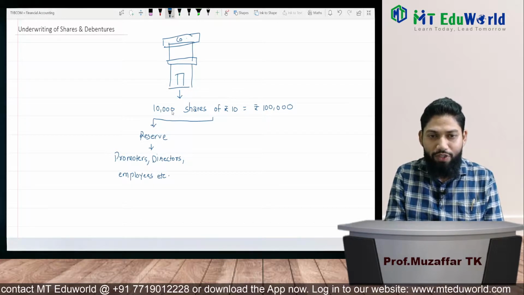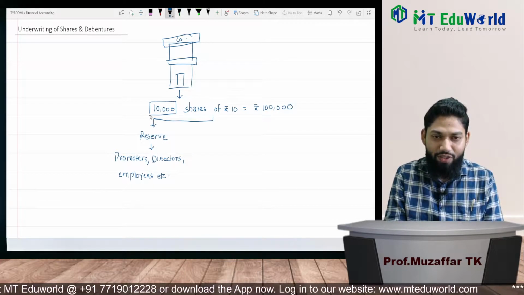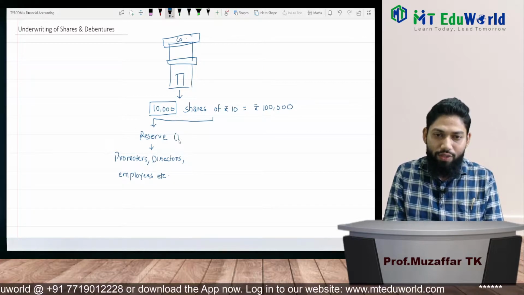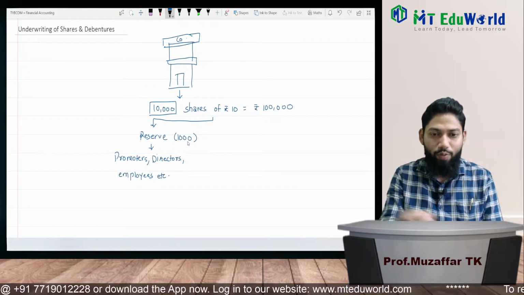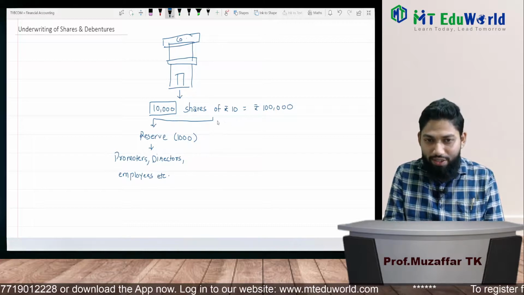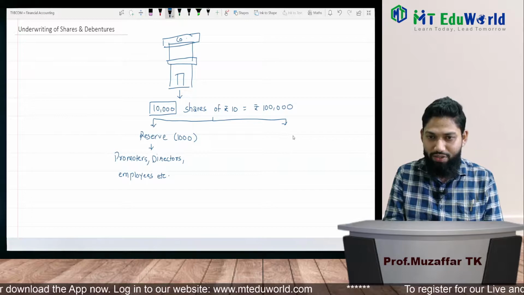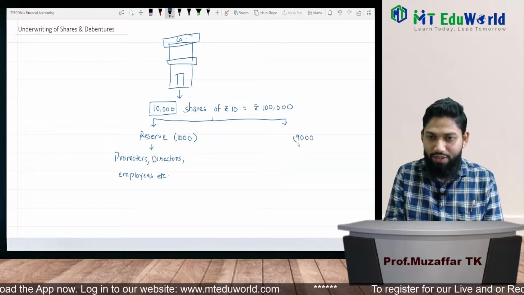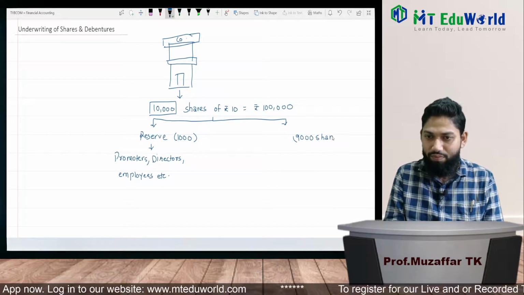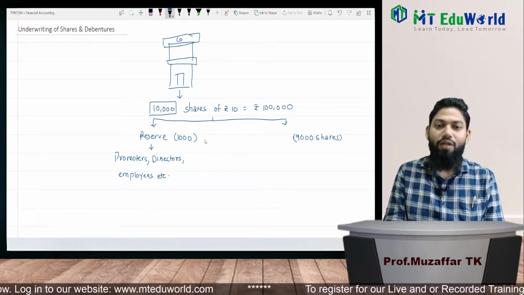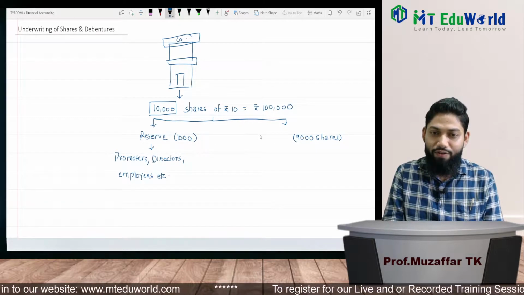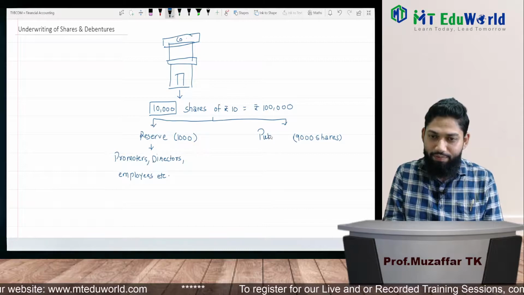For example, out of these 10,000 shares, 1,000 shares are reserved for the promoters, directors and employees. Then the rest of the 9,000 shares will be issued to the public.